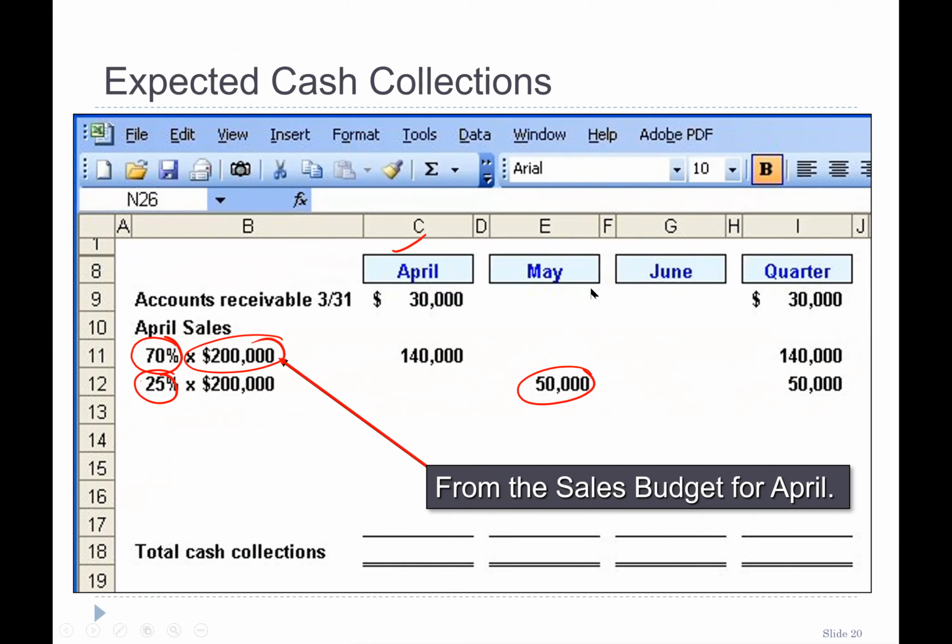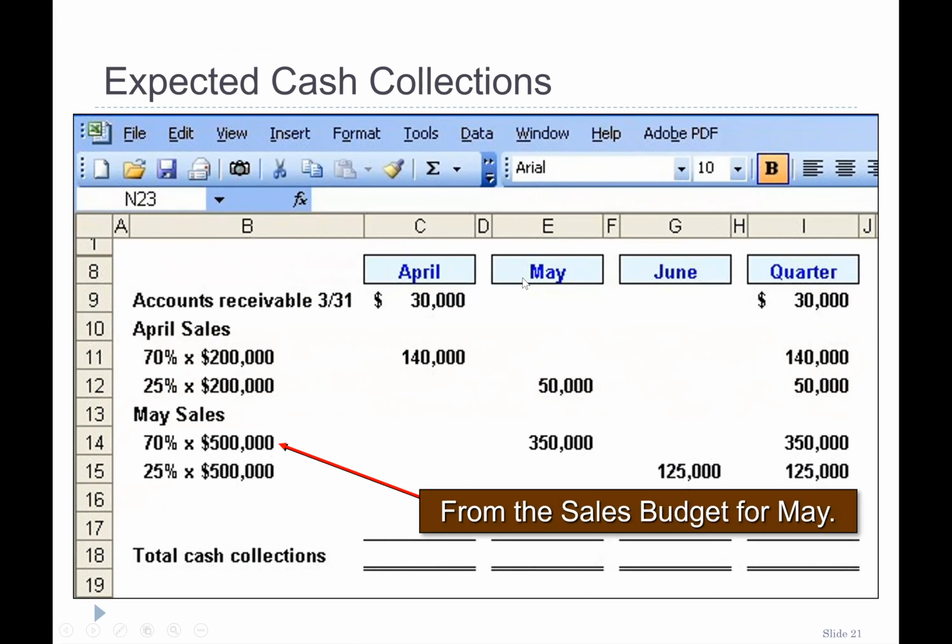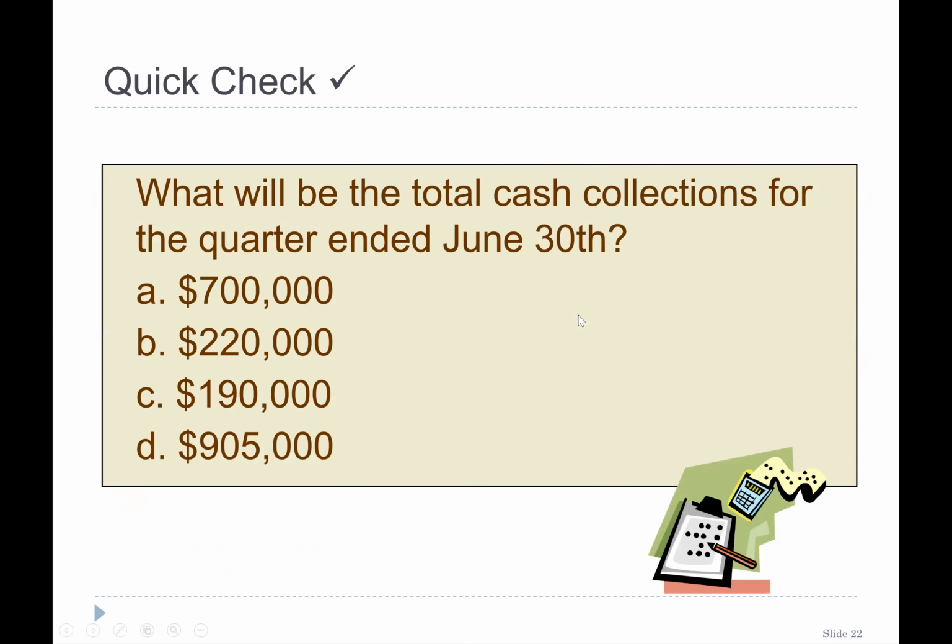Guys, please, if you find any ambiguity, any confusion, please do ask. Okay, don't be confused. So similarly with the May sales, which is 500,000, 70% will be collected in May, which is 350,000, and 25% of May will be collected in June. So 25% here. Here we go. In June, we have a quick check. What will be June's total cash collection? June total cash collection.